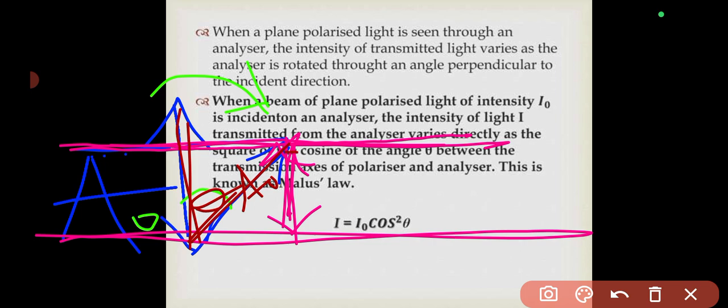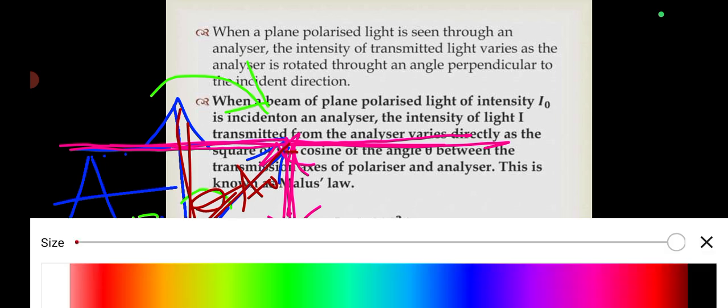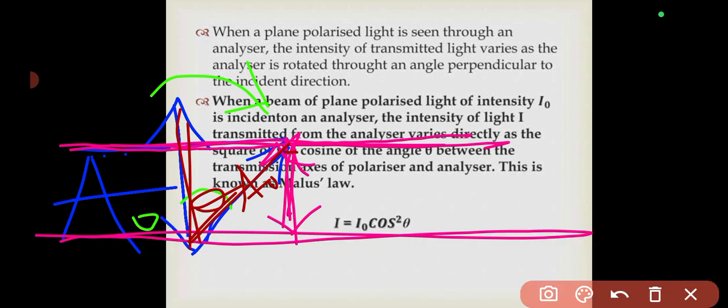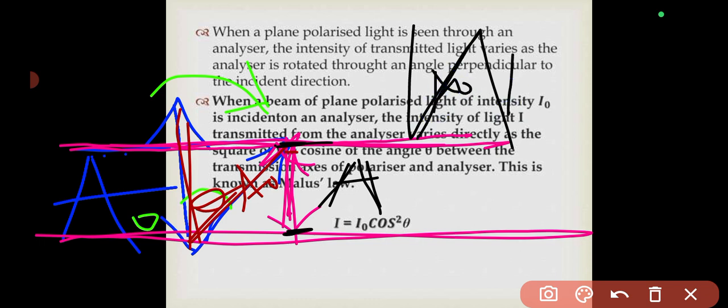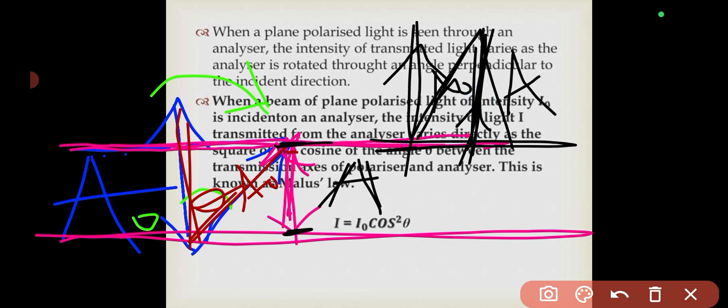Then this new amplitude that is created here, from here to here, is going to be our new A. Okay, so we have made a triangle out of this. So here is A sub naught, here is A, and here is our 90-degree angle. Since this line is parallel to this line, then this angle must also be theta.